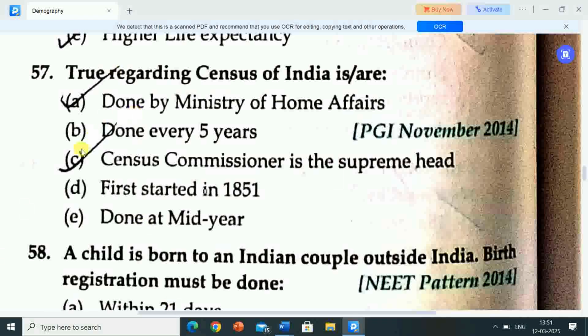Correct answer is option A and C. So option A, done by Ministry of Home Affairs, and option C, census commissioner is the supreme head, are true regarding census of India. And options B, D, E, that is done every 5 years, first started in 1851, done at mid-year, are not true regarding census of India.